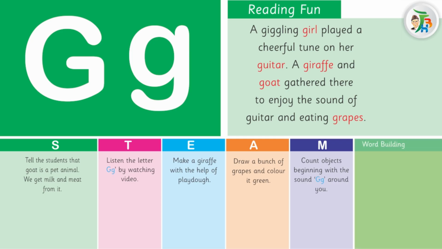Word building. Let's spell and read these words. G-A-P. Gap. G-U-N. Gun. G-O-T. Got. Well done, children.